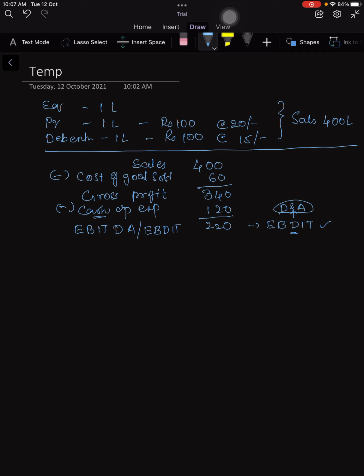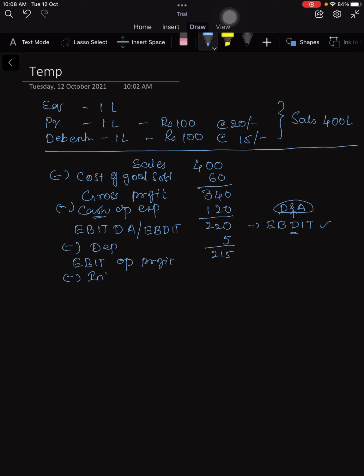So assume that the depreciation provided for this company is 5 lakhs. Now if you deduct this 5 lakhs, the 215 lakhs you get is called EBIT because depreciation is removed. EB and IT are remaining. And this EBIT, as we have discussed yesterday, is also called as operating profit. From this operating profit, so D has gone, I is remaining. So the next thing is I, that means interest.